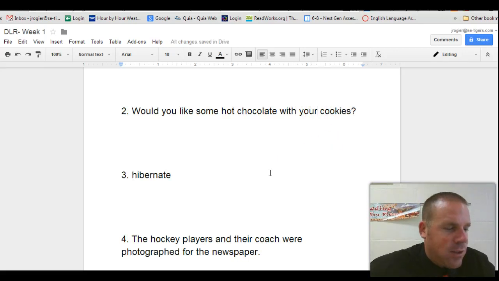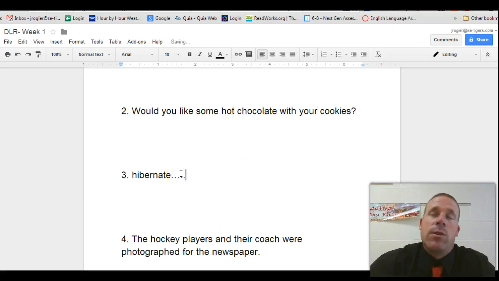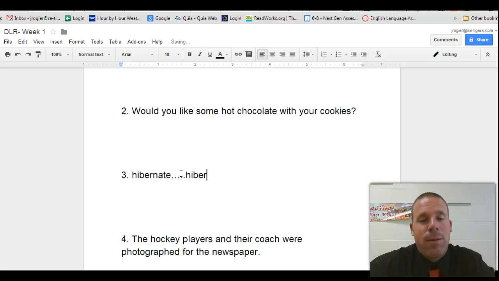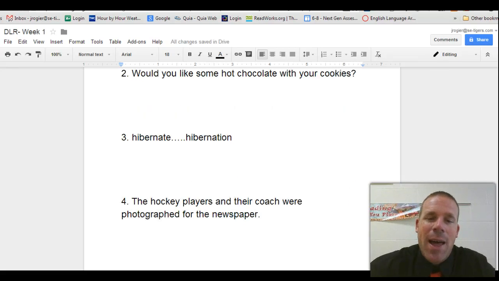Number 3, they asked to add a suffix to the word hibernate. Now, suffixes come at the end of words, and we'll do a lot of work this year with knowing what our suffixes are and what they mean. The best one for this would probably just go hibernation. That would be a good suffix to add, that T-I-O-N at the end there.